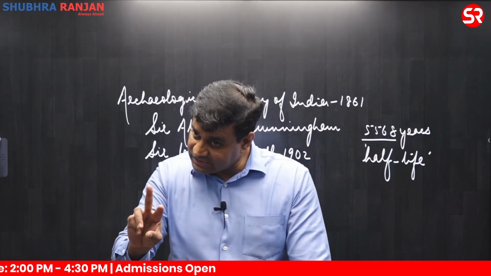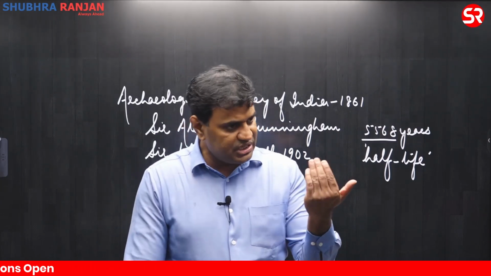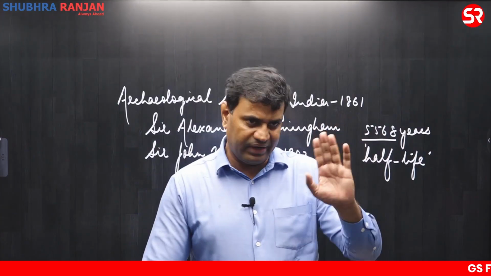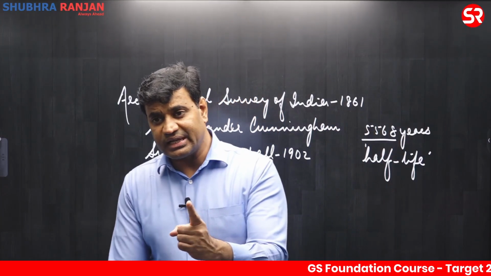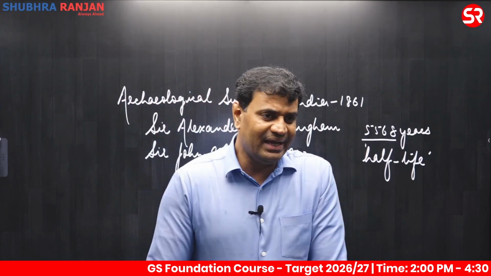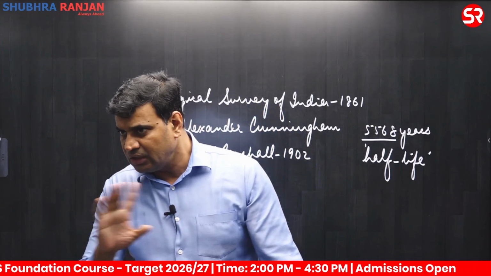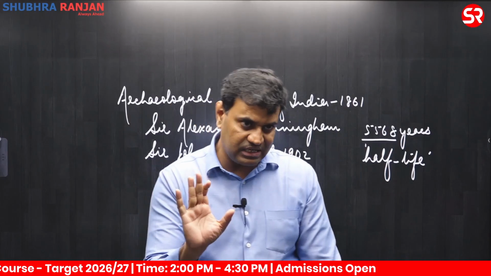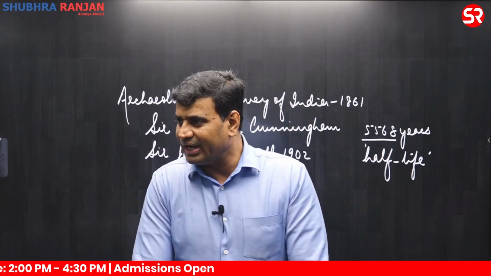Inscriptions can be written by anyone; if it is written on a rock surface, it is known as an inscription. But when inscriptions are written as royal orders by the monarch himself, we call them edicts. So all edicts are inscriptions, but all inscriptions are not edicts. This concept should be very clear.